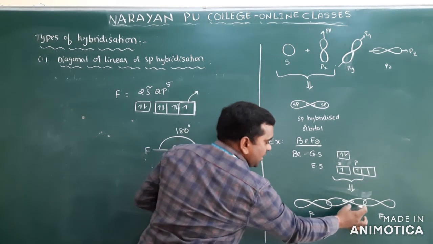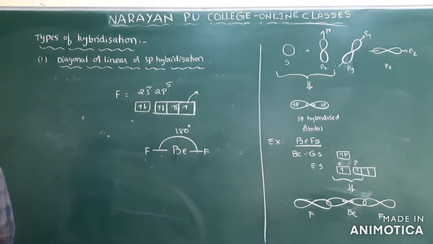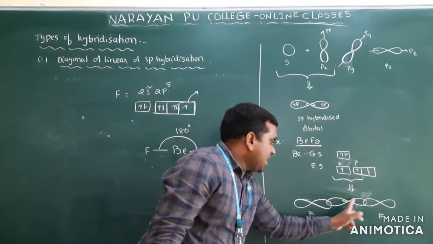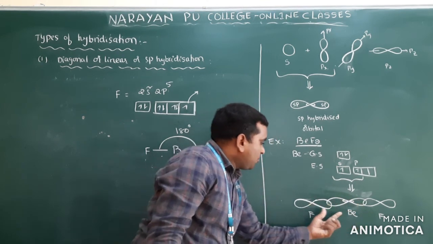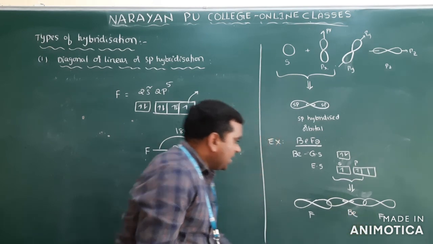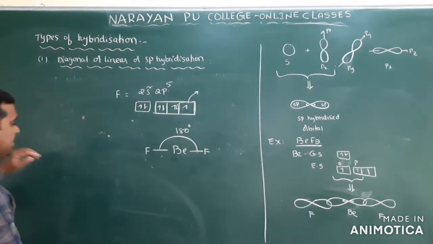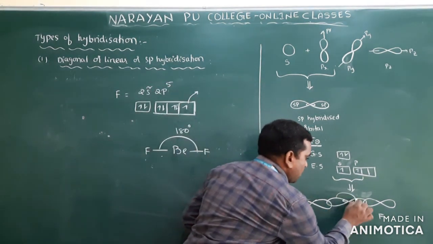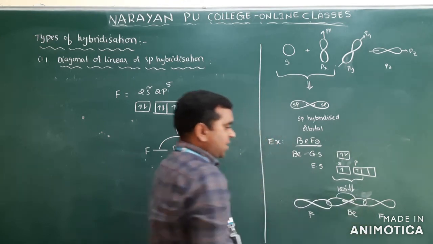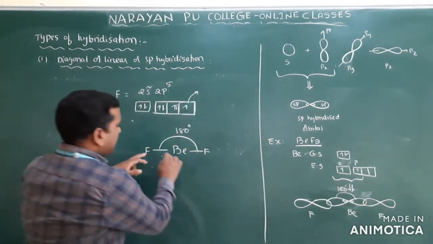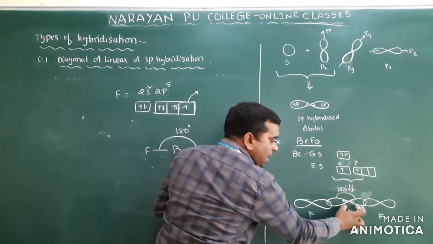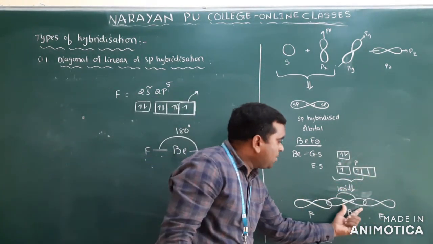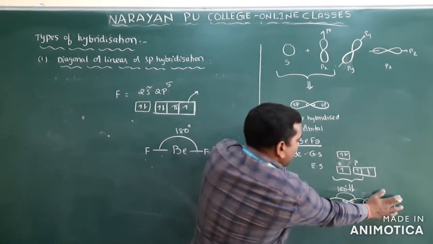Why? Because Be here has a linear shape. Both have the same hybridized orbitals, so the bonds formed are equal bonds. Clear? So in this one the bond angle is 180, because here you see this is 180. Hybridized orbital is there. So what is the shape here? The shape is linear. What is the shape of the hybrid orbital? That is the shape of the molecule. You remember that. Clear? What is the shape of the hybrid orbital here? Linear.